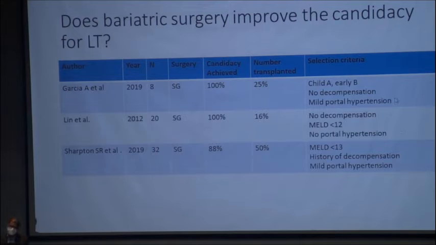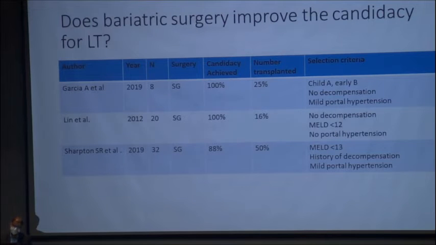But some of the lessons that have to be learned: they were all either Child A or early B. None of the patients had Child C. None of the patients were decompensated. In the last study, they had taken patients who had a history of decompensation, but at the time of bariatric surgery, they were compensated, and had only mild portal hypertension at max, not more than mild portal hypertension. So if you have such a strict selection criteria, then it comes to mind why these patients need a transplant.